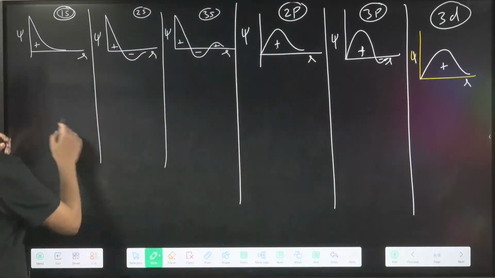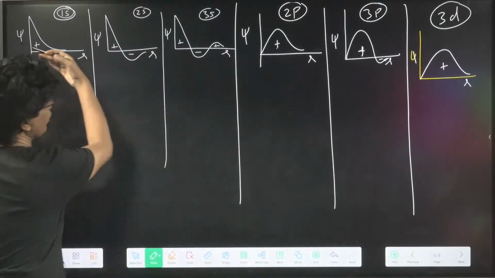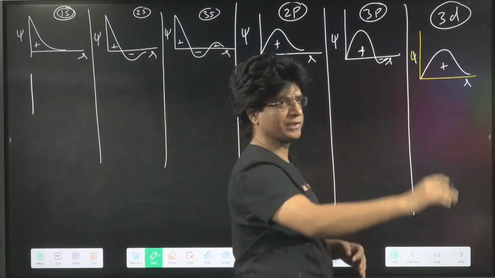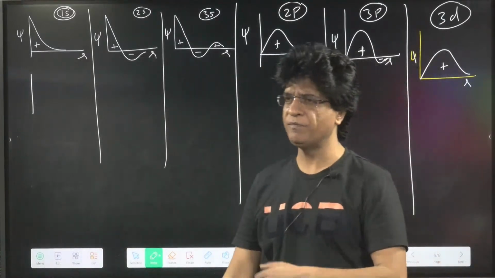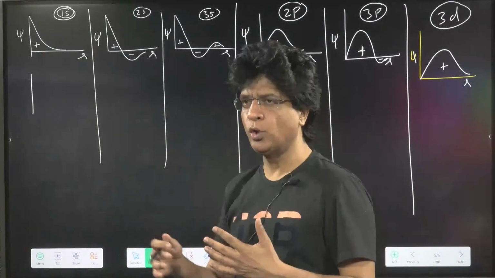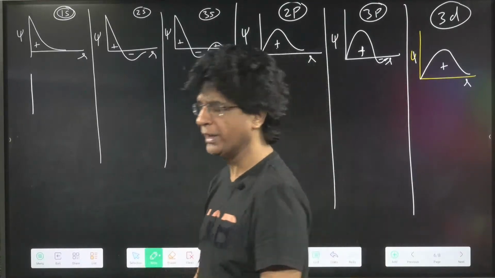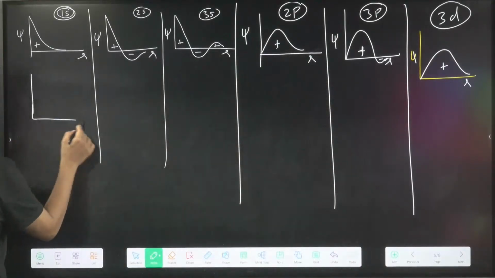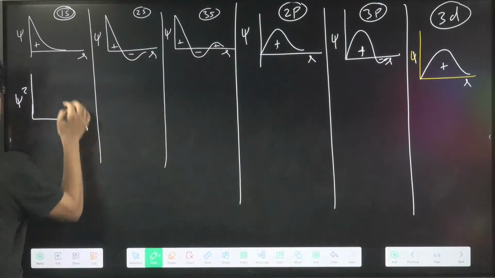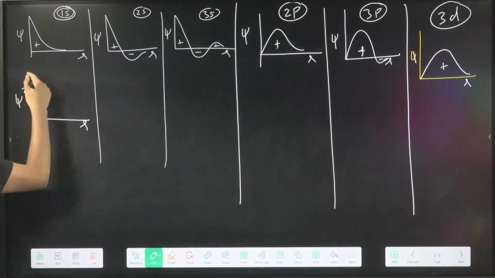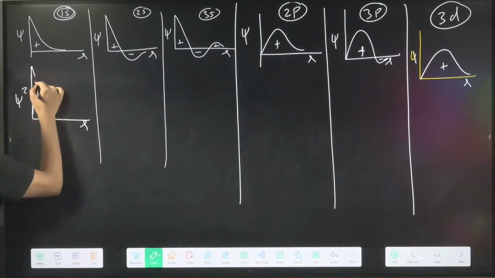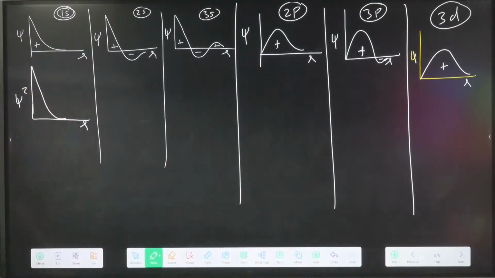Now let us construct the graph. Now this is all useless, meaningless. There is no physical meaning in psi. So we should go with something meaningful. That is called psi square. So psi square, let us draw that. Psi square, this is R. I'm drawing for 1s. So when you will square it, it will simply become more steeper. Nothing more than that. Okay?